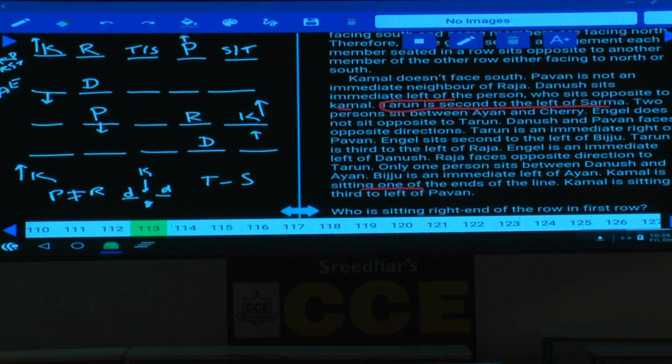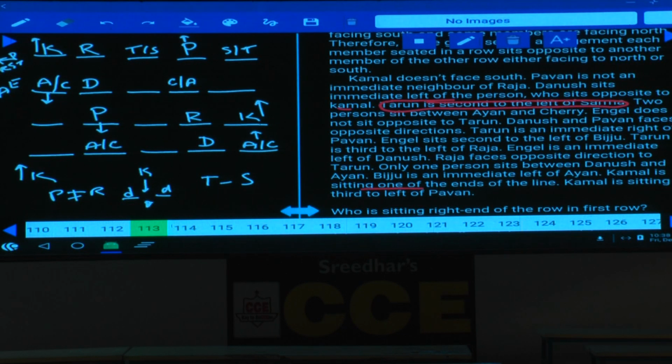Now let us leave this information. And two persons sit between A and C. As there are two persons between A and C, what are the two possibilities here? If A is here, 1, 2, C will be here. This is the only possibility. And in the next one, if A or C is here, then A or C will be here. Done with this? And two people between A and C.